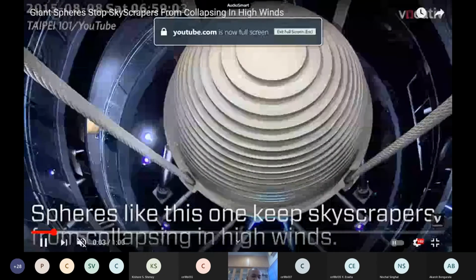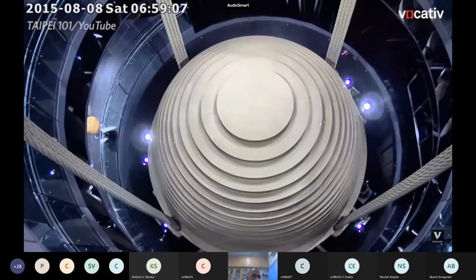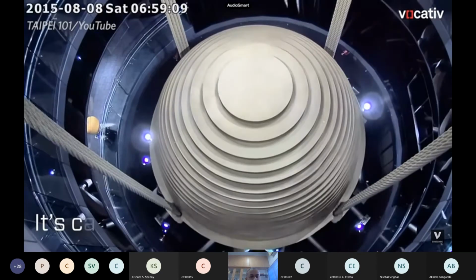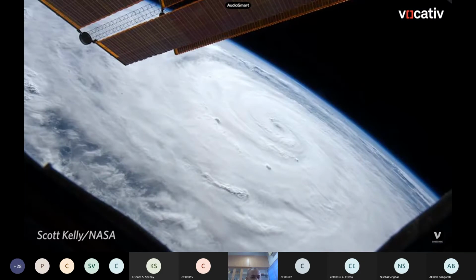This is a nice video. When there was a hurricane, the sphere, I think 135 tons or some huge thing, was there. See how the sphere moved, the tuned mass damper, and it suppressed the vibrations of the building itself.